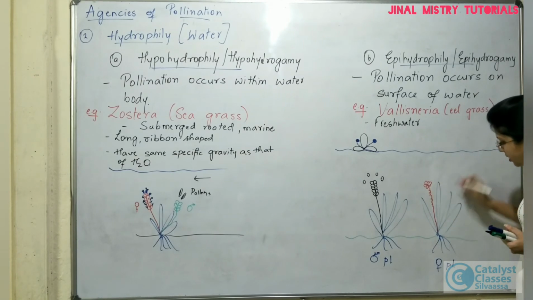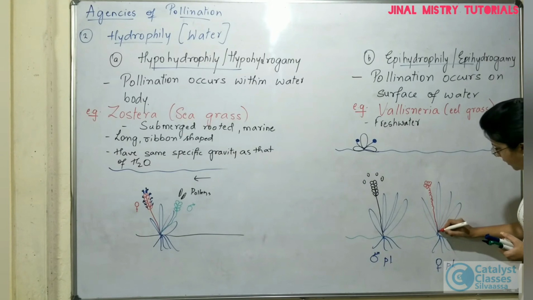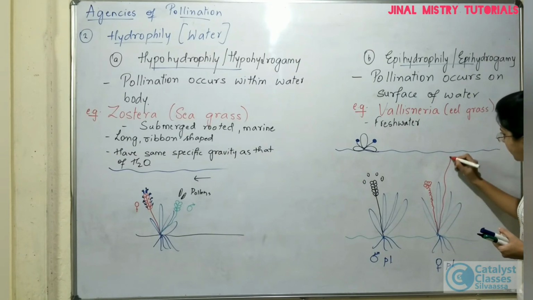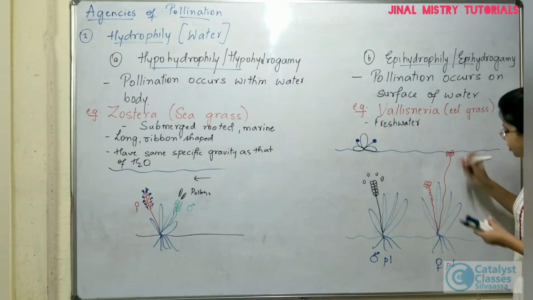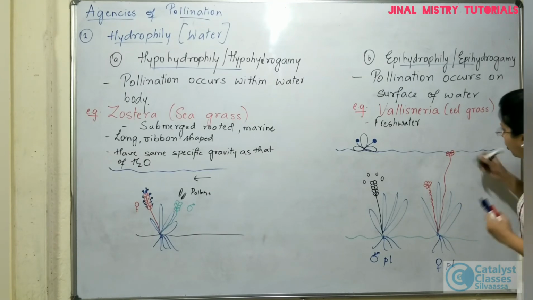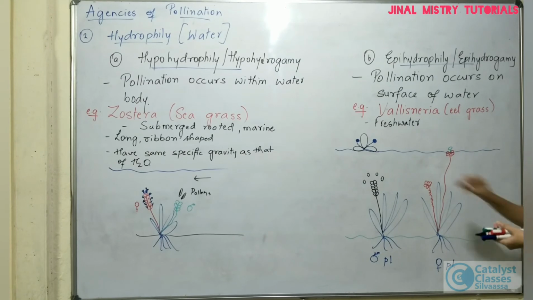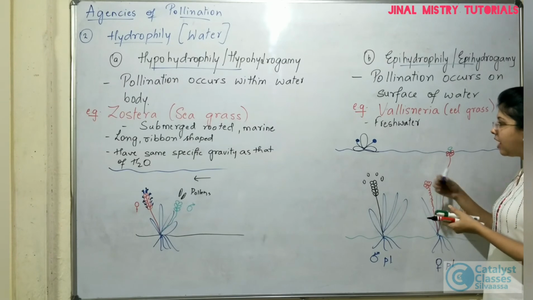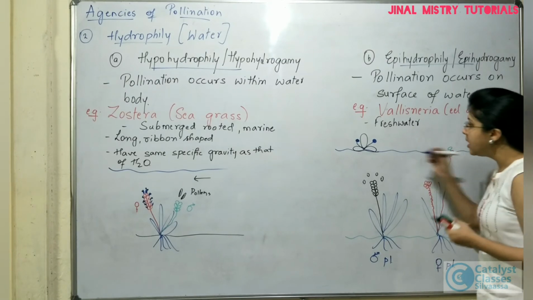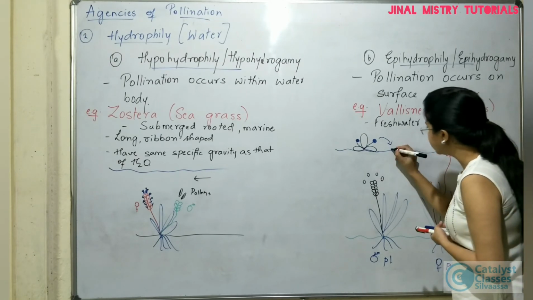At the same time, these will be uncoiled. Now, if I draw the same flower here, it is the uncoiled part, and here is the female flower which has reached on the surface with its stigma exposed. So on this stigma, these pollen, now whenever the female flower reaches on the top, the male flowers will be carried with the help of current. Okay, the anther will dehisce to release the pollen grains.